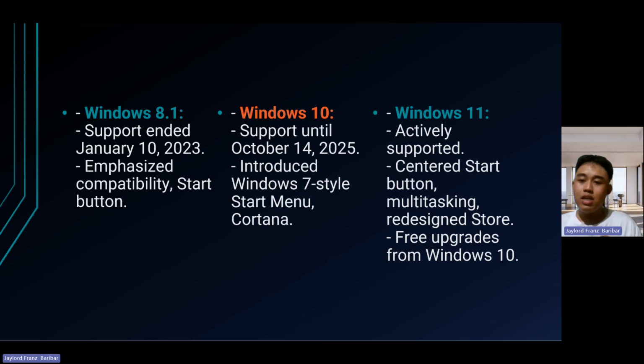Then the next one is Windows 10, supported until October 14, 2025. It introduced a Windows 7 style start menu, virtual desktops, and Cortana, with widespread app compatibility and built-in backup tools.